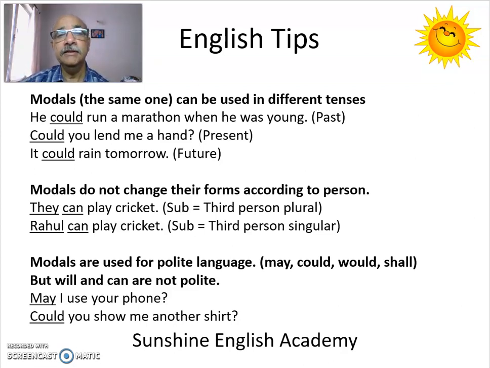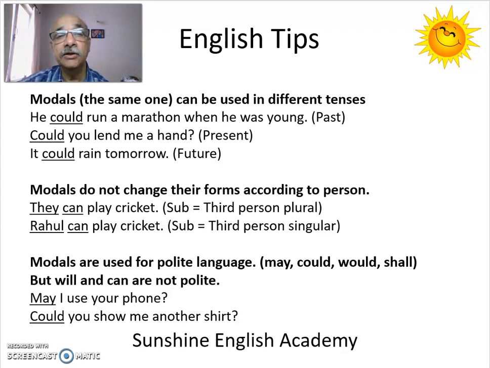You can see here that the tenses do not follow the same formula as when other verbs are used. For example, for simple past tense, we require only one main verb. For example, he ran the marathon. So ran is the main verb.